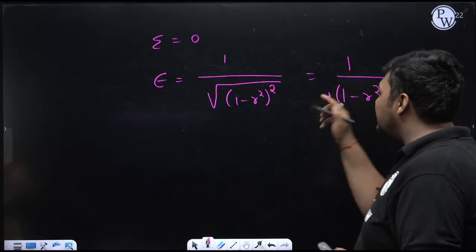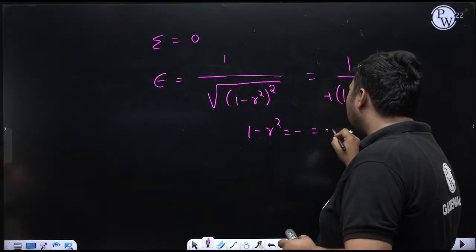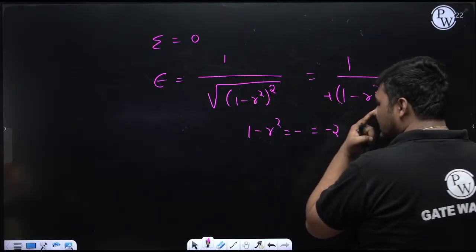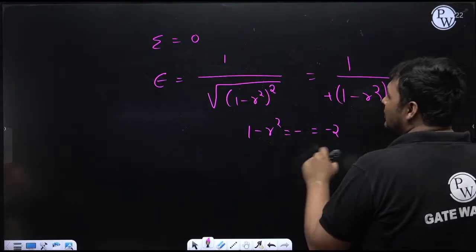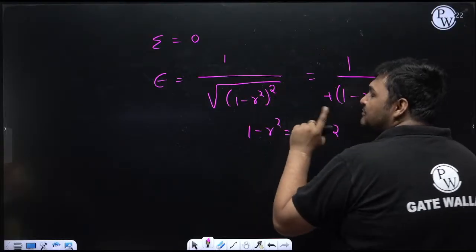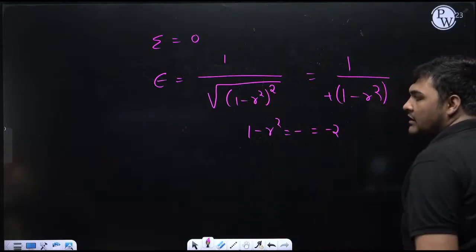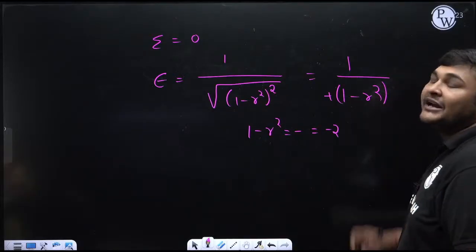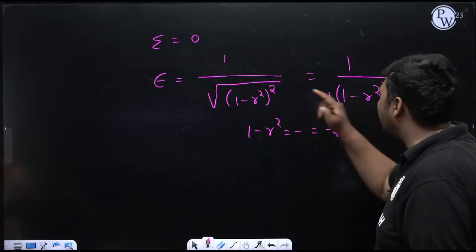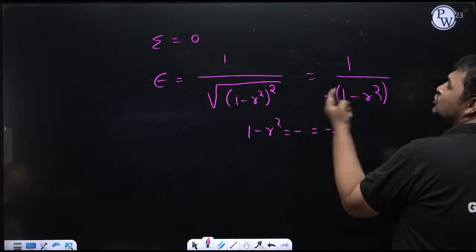But suppose at an instant we are getting 1 minus r square negative, suppose minus 2, you can get that if this value is more, it will be negative. So if it is coming minus 2, it will be minus 2 whole square, but don't be in a hurry. See, the square of minus is plus. 1 minus r square is negative, but the square of minus will be plus, so it will be plus 2 square, and the square root of plus 2 square is again positive 2. So can I say if it is coming negative, then the square root of this will be minus in bracket 1 minus r square, because minus of minus 2 is plus 2.